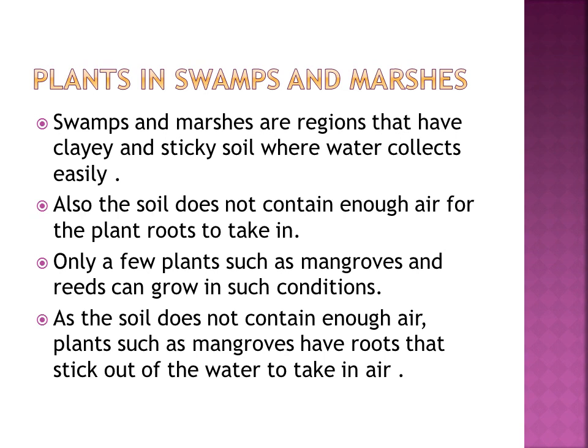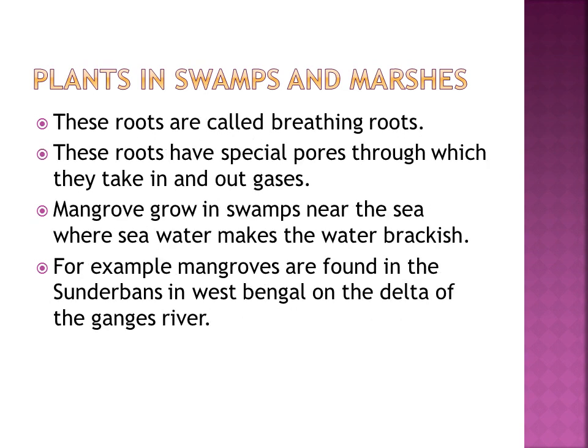These plants have roots that stick out of the water to take in air. So the roots of these plants come outside. Why? To take the air.